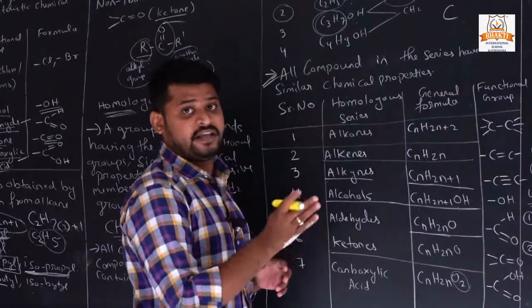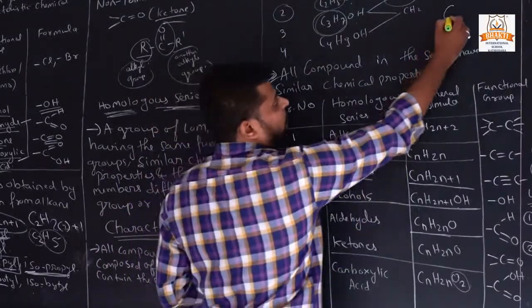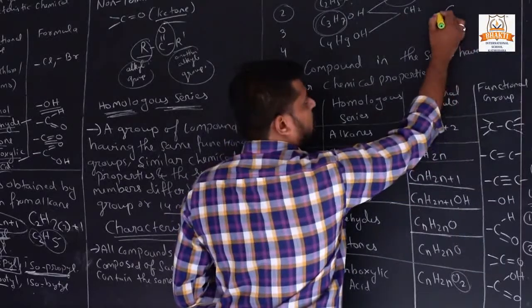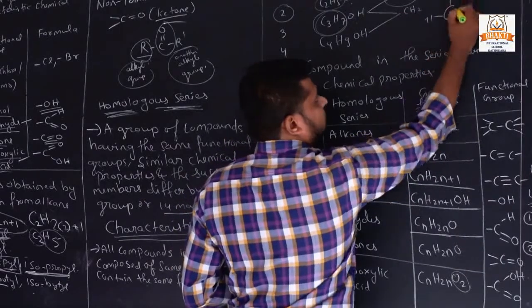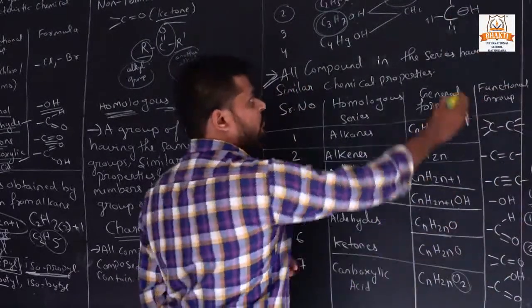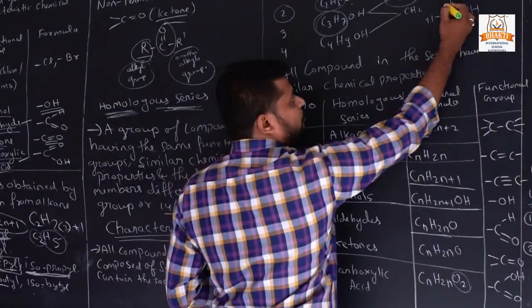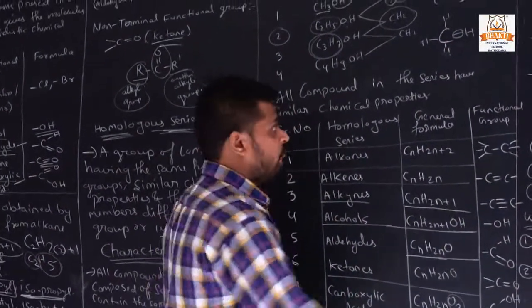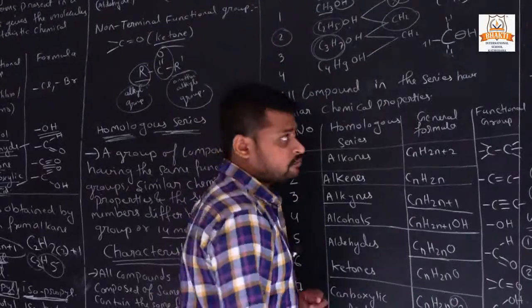So to complete its octet, it wants 4 more electrons. So here it will join with hydrogen. So 2, 2, 2 and 2, 4 and 4, 8. So it will complete its octet.